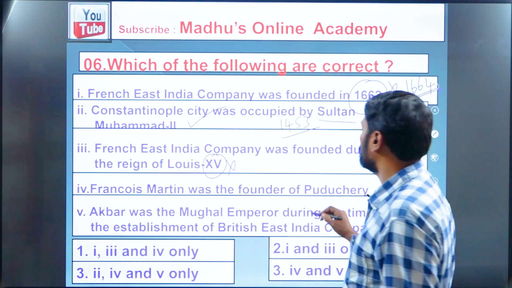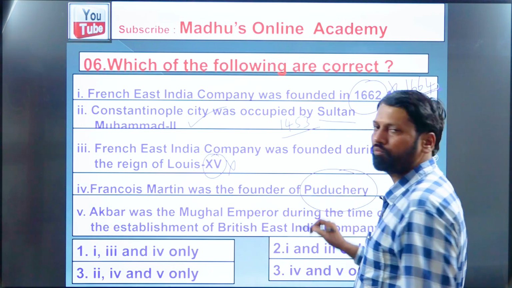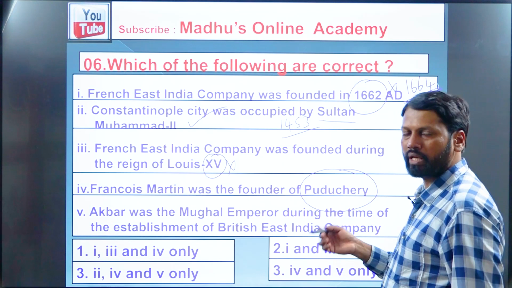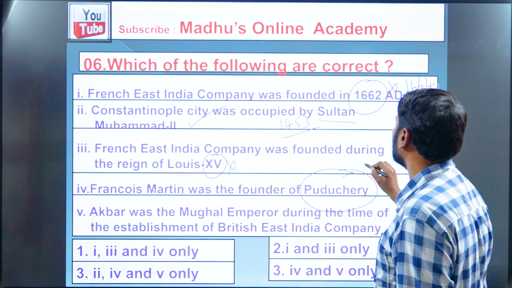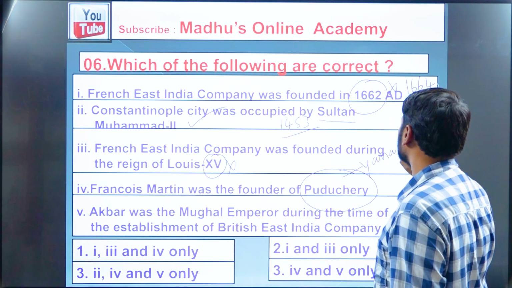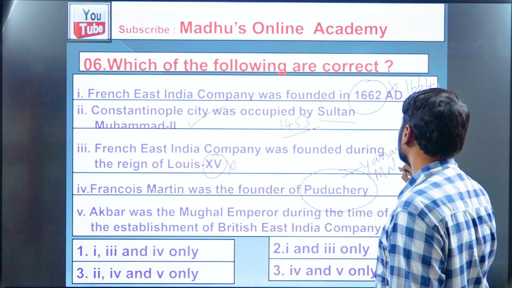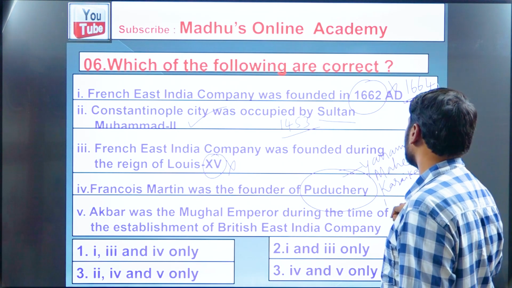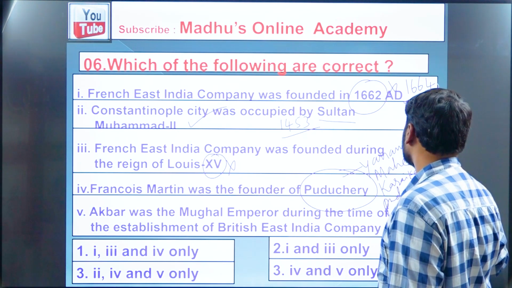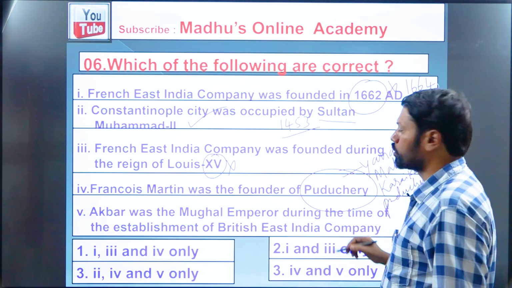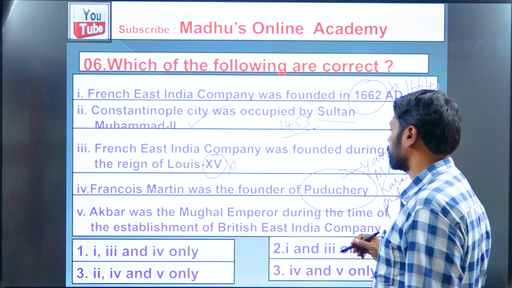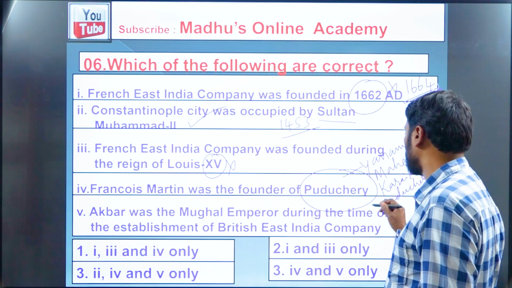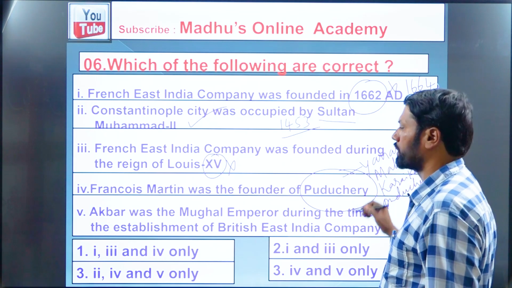Actually, this Puducherry consists of 4 regions including Puducherry itself. What are they? Yanam, Mahe, Karaikal and Puducherry. So Puducherry consists of not only Puducherry but also Karaikal, Mahe and Yanam.